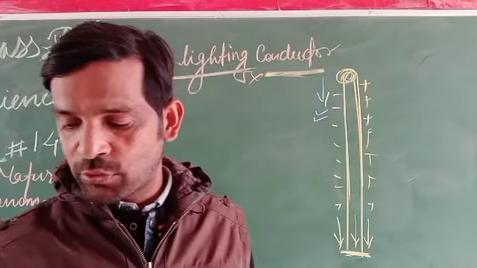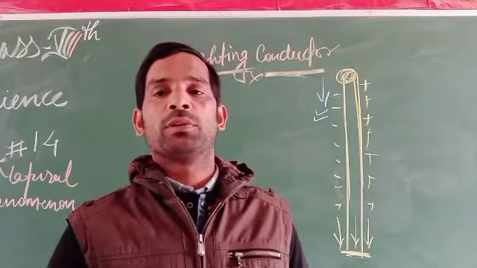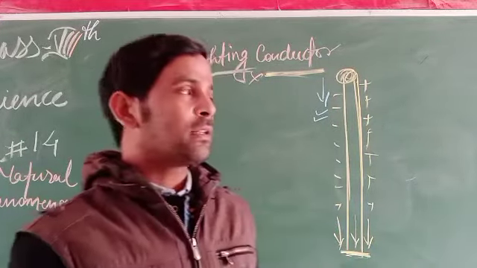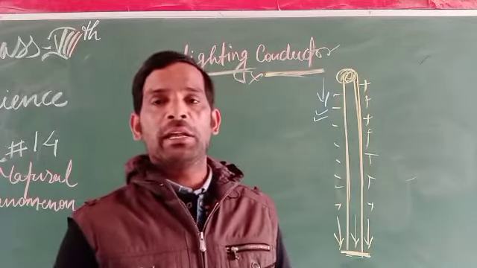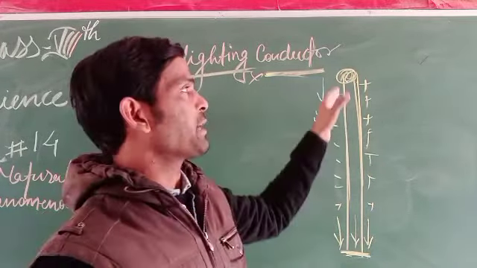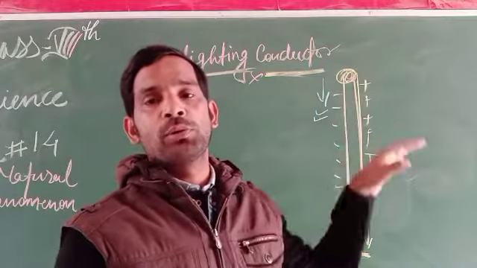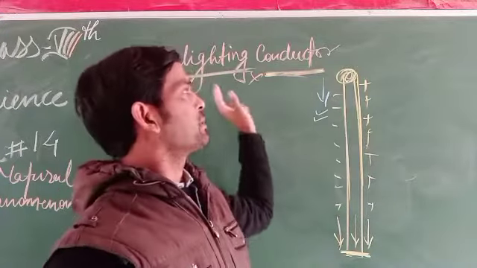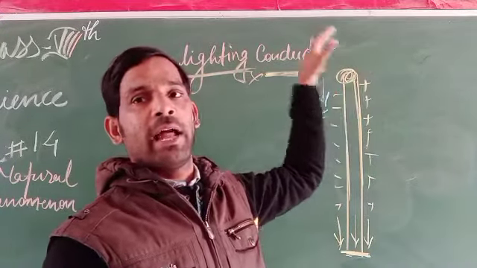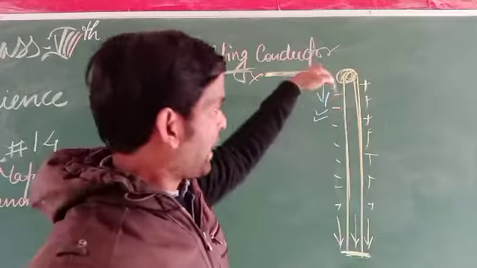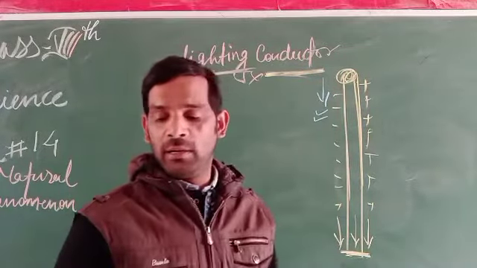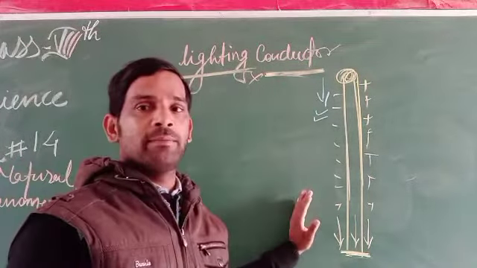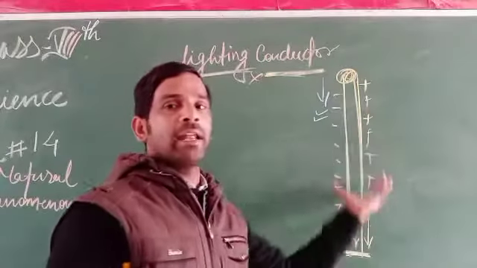So what is discharging? Discharging is a phenomenon through which the charges that float have to be neutralized by means of earthing, wherever a conducting material is placed for the discharging of charges produced by the lightning. This is the lightning conductor. That means it can conduct whatever charges are produced by the lightning.